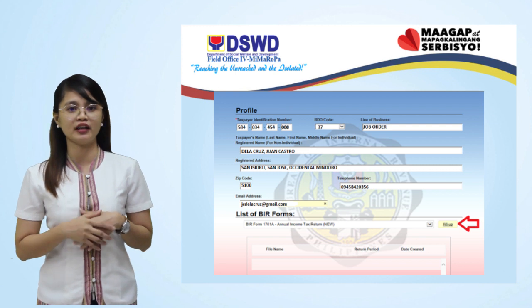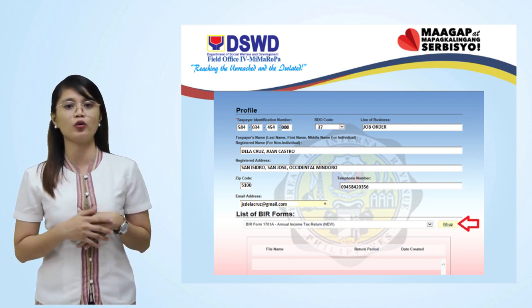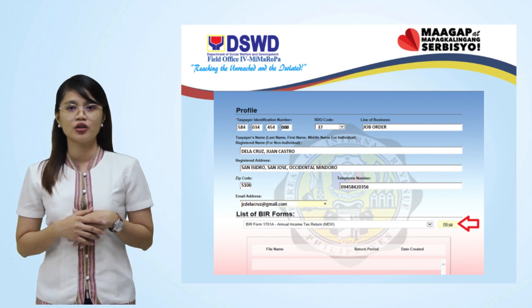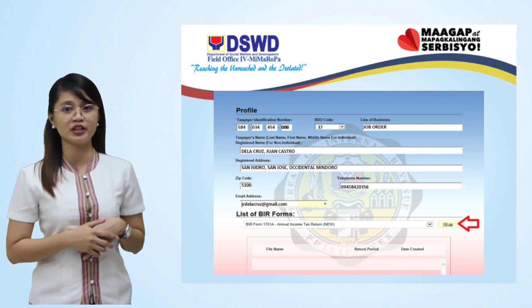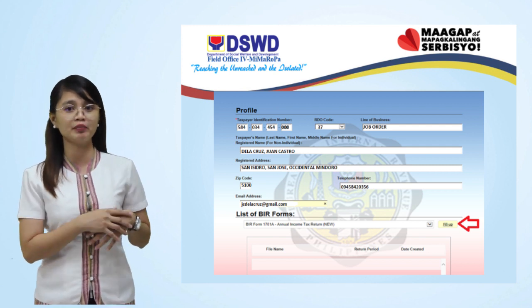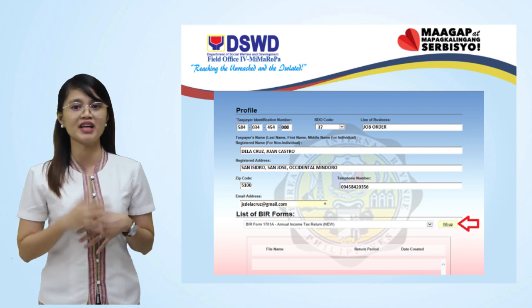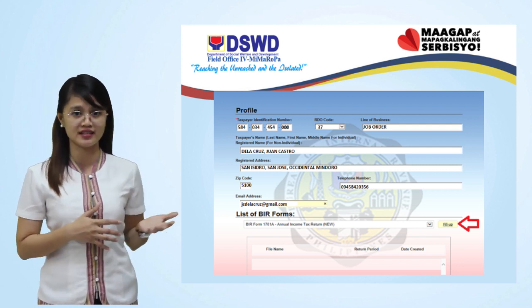For your convenience in filing your income tax return online, here's the guide to follow. Use the BIR certificates 2306 and 2307 provided by the DSWD as your reference. These are the BIR forms in the previous slides.